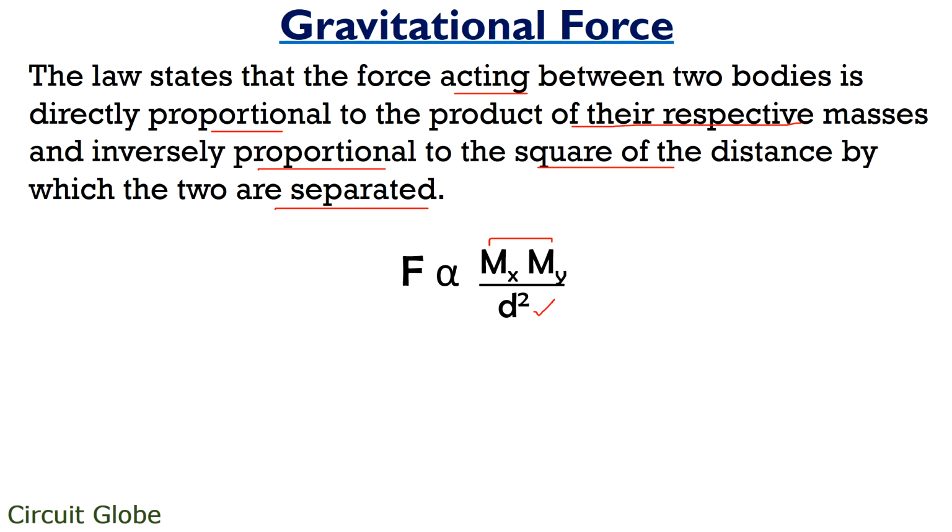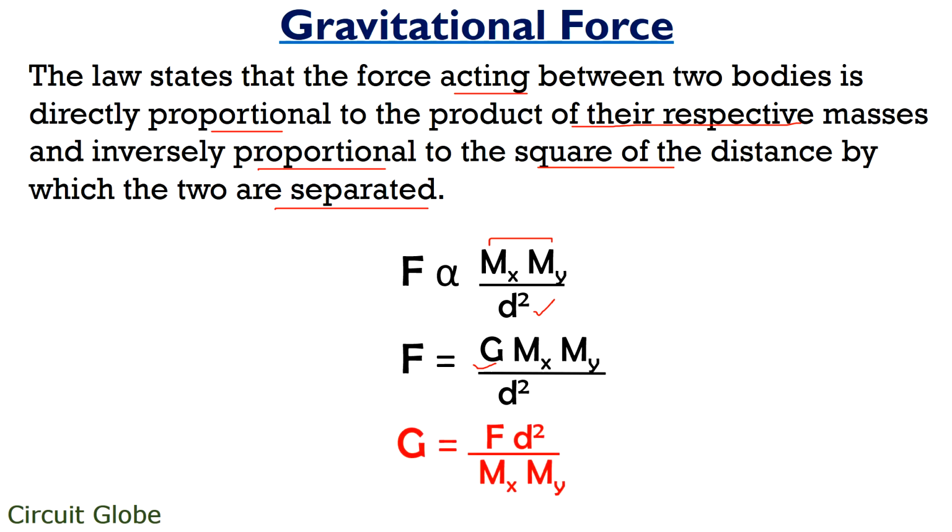Further, on introducing a constant G to eliminate the proportionality sign, we will get F equals G mx my upon d square. Here this G is termed the universal gravitational constant and is given as G equals F d square upon mx my. So by observing this equation, we can clearly say that the force between two objects can't be determined if we have only the values of masses and the separation distance, because the value of the gravitational constant is still not known to us. So let's proceed further to get the value and unit of the gravitational constant.